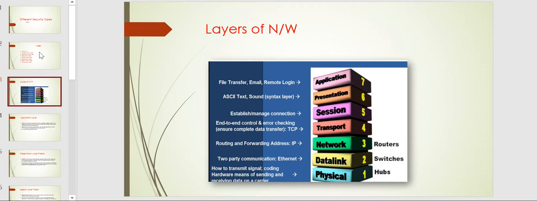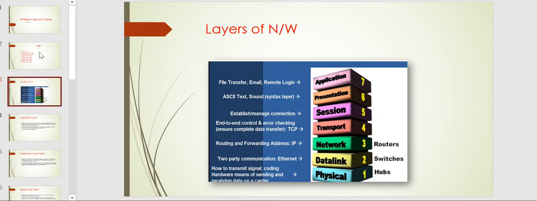So moving further, layers of network. This is the ISO format I'm telling about. You may have another format that has only four layers. Here we have seven layers, like the application layer and presentation layer.